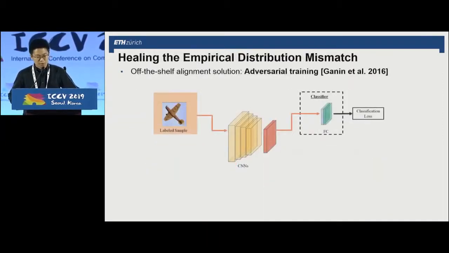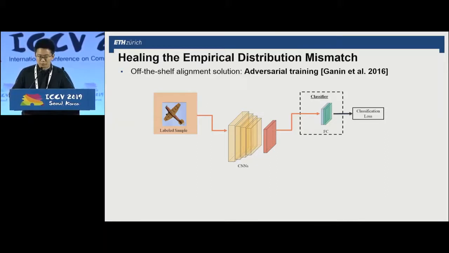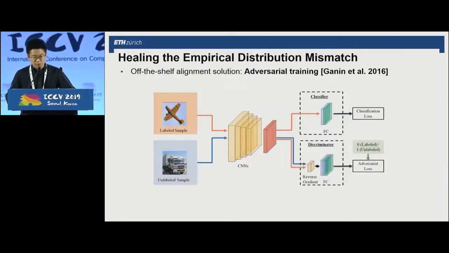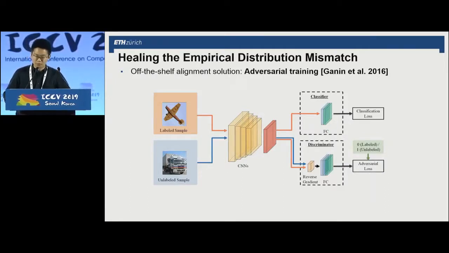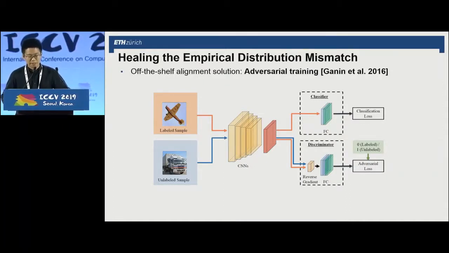To heal the empirical distribution mismatch, we propose to use off-the-shelf alignment techniques from domain adaptation. The network contains 2 branches. The classification branch classifies the labeled data and calculates the classification loss. In the additional branch, we treat labeled and unlabeled data as 2 different domains and make use of a discriminator to enforce the feature extractor to generate well-aligned features. The adversarial training is implemented using a gradient reversal layer, and the key idea is similar to a GAN.